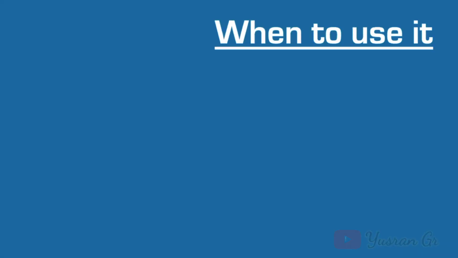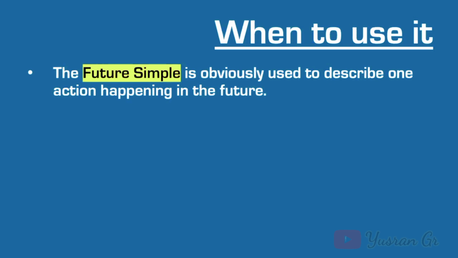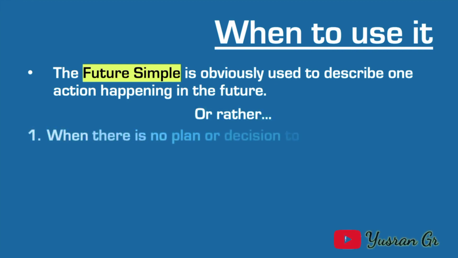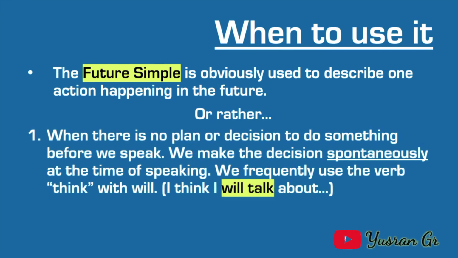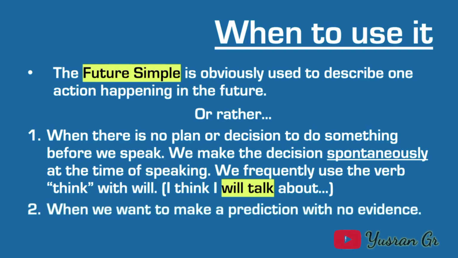So most importantly, when to use it? Well, the future simple is obviously used to describe one action happening in the future. Or rather, number one, when there is no plan or decision to do something before we speak. We make the decision spontaneously at the time of speaking. We frequently use the verb think with will. I think I will talk about the next point. When we want to make a prediction with no evidence. So number two is prediction. And number three for invitations. So let's break it down and let's take a look at the 3 points with their examples.